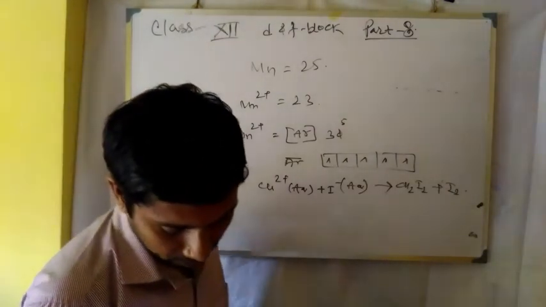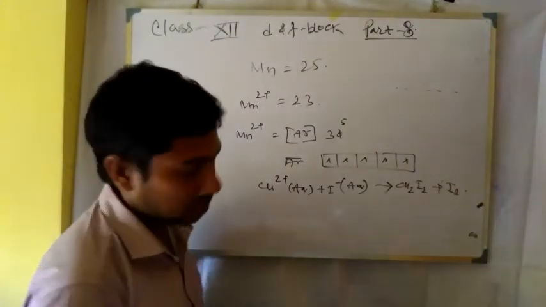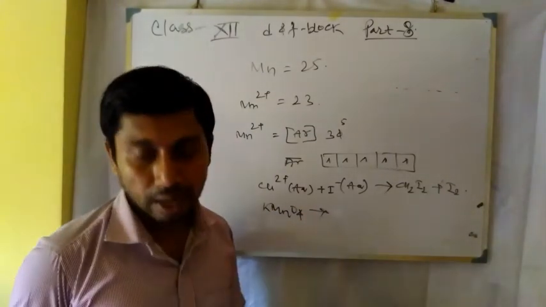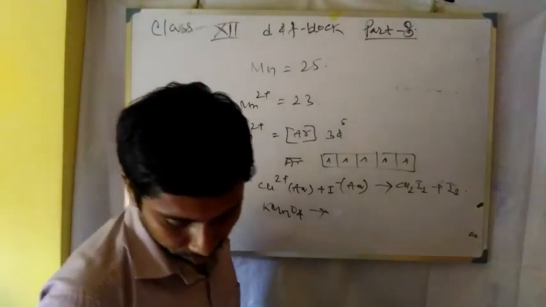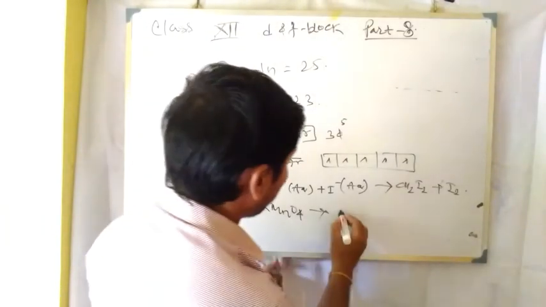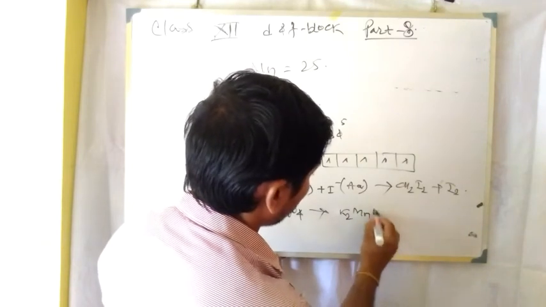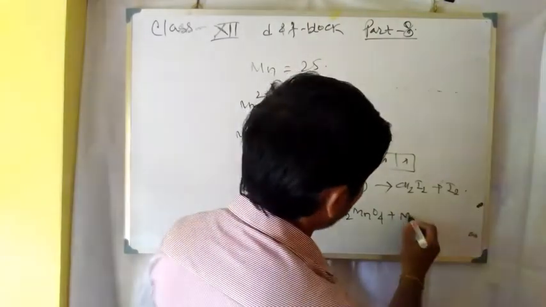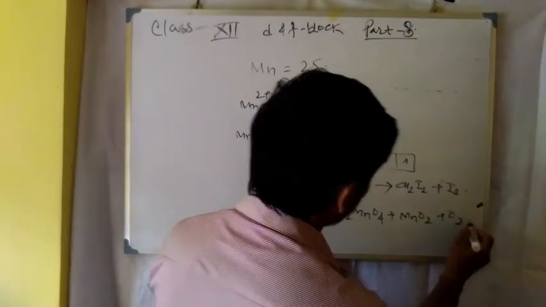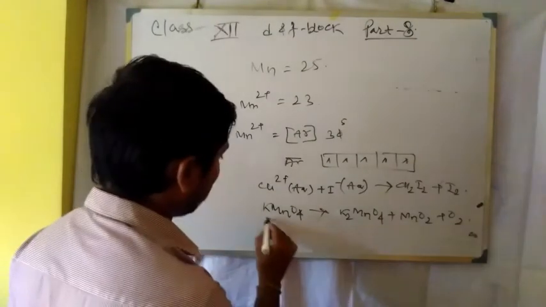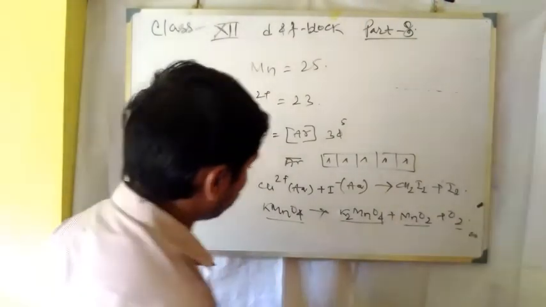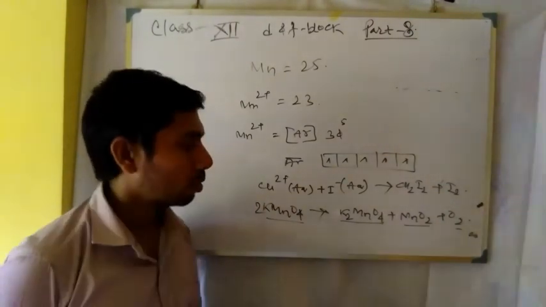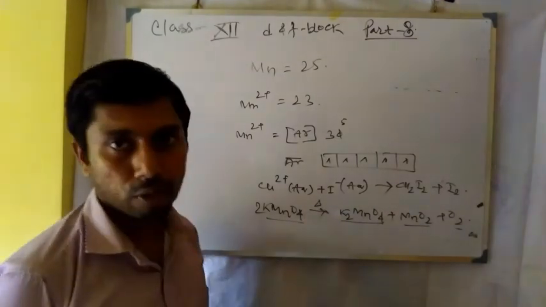Next one: what happens when KMnO4 is heated? KMnO4 gives oxygen and manganate. Just follow that: KMnO4 gives K2MnO4 plus MnO2 plus O2. So this is the heating of KMnO4.